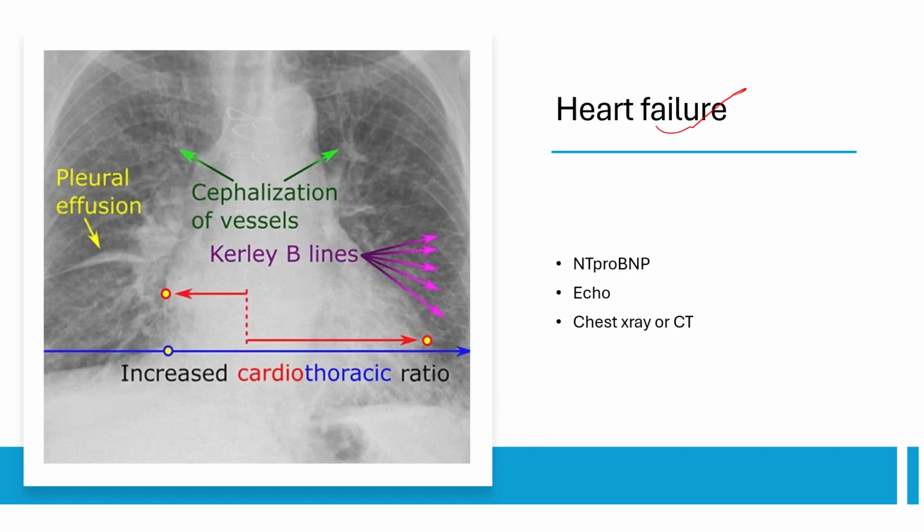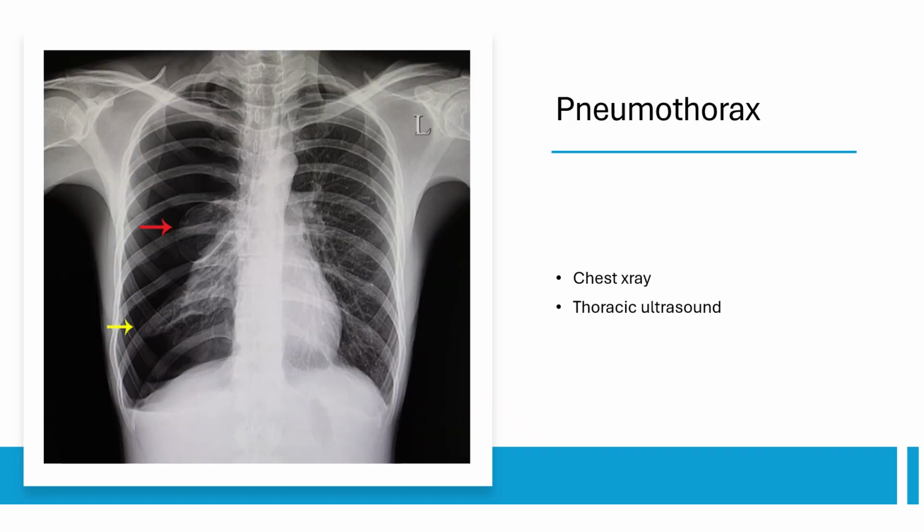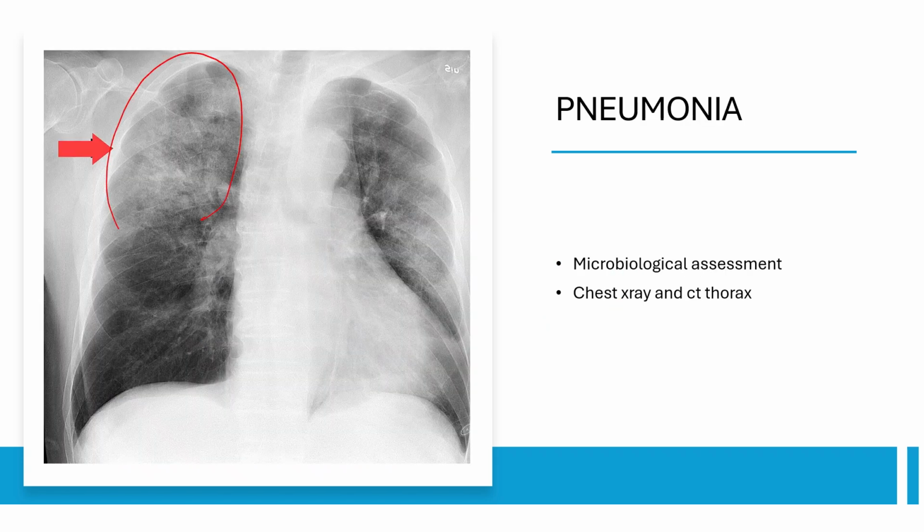Heart failure can be differentiated with X-ray, echo, and NT-proBNP, which show pleural effusion, cephalization of vessels, Kerley B lines, and hilar enlargement. Pneumothorax, obviously, is a collapsed lung with air in the pleural cavity, seen on X-ray or ultrasound. And this is pneumonia with the patch here, diagnosed with sputum, CT, and X-ray.